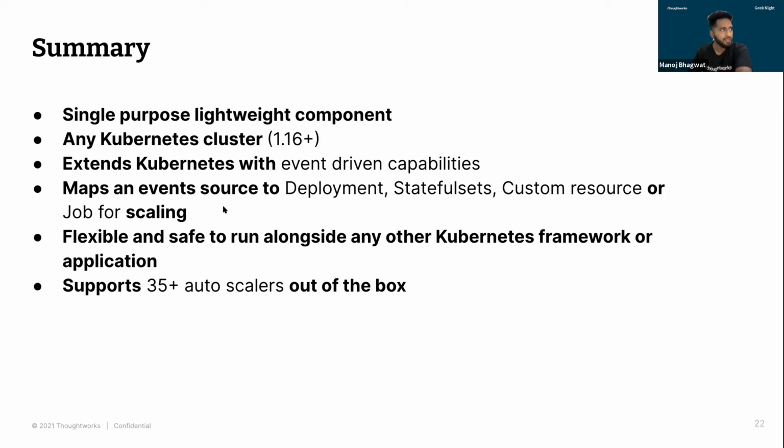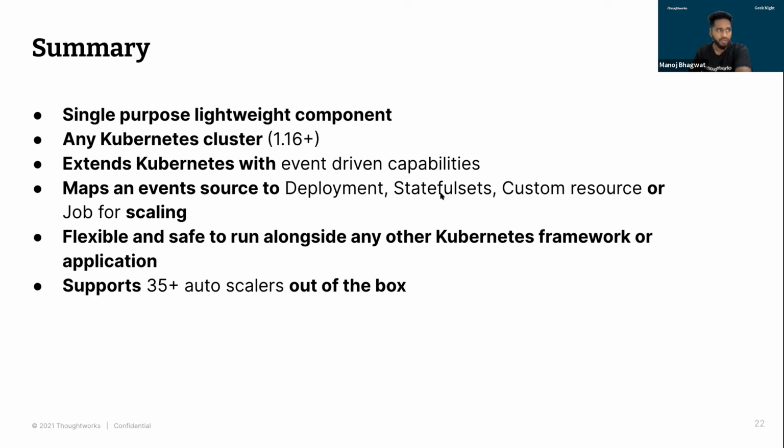Again, we saw how we were able to map the event sources with Kubernetes objects. In the demo, we saw how we used a deployment for scaling the RabbitMQ consumer on the basis of messages we are getting in the queue.